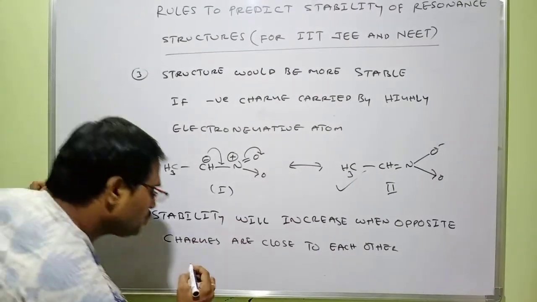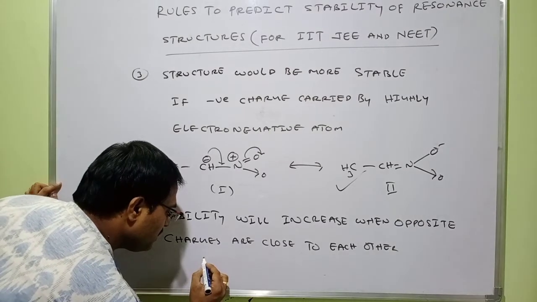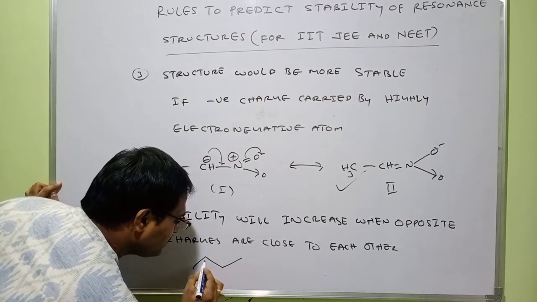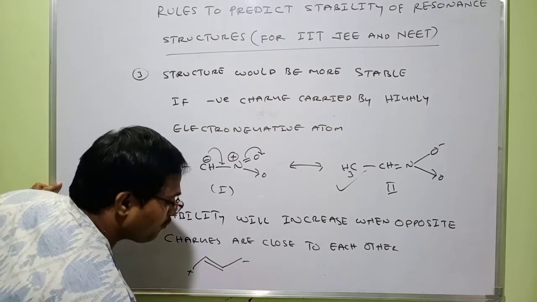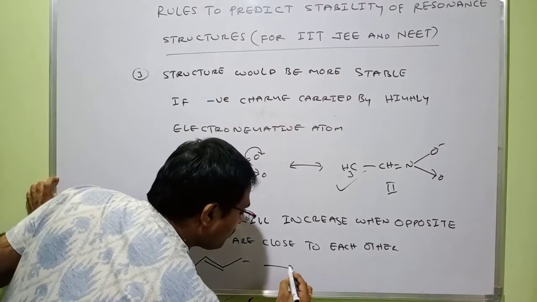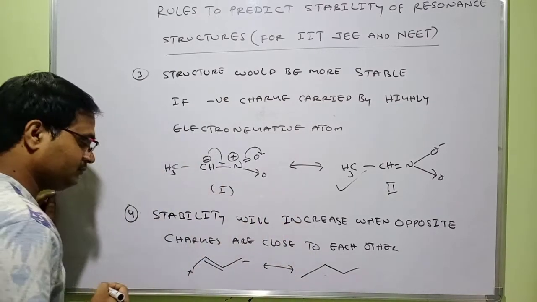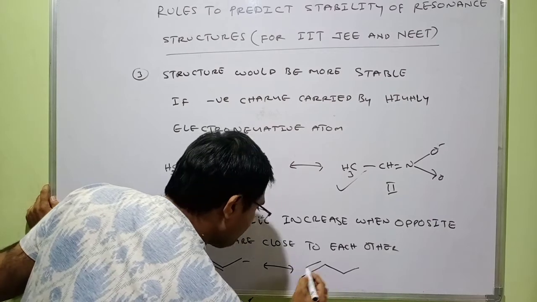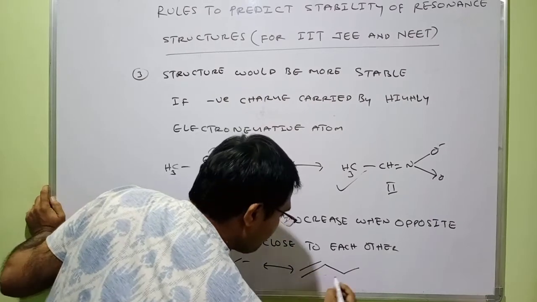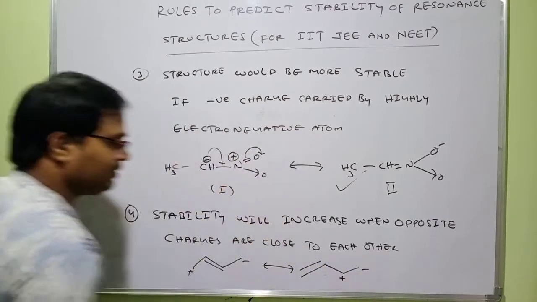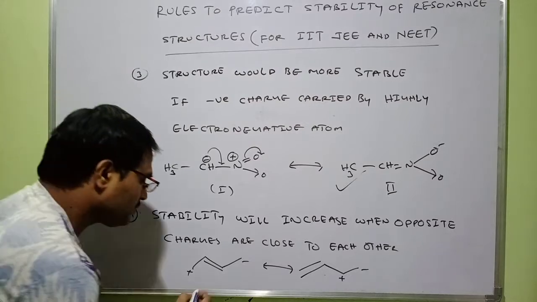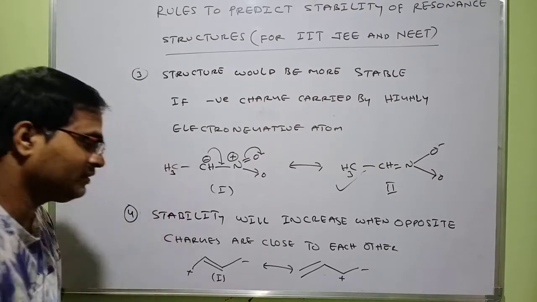Let me take two resonance structures. So I have taken, this is a resonance structure of 1,3-butadiene. One more resonance structure also I can write. I would write like this. I will keep here a pi bond and here positive charge, here negative charge. So this is resonance structure 1 of 1,3-butadiene.